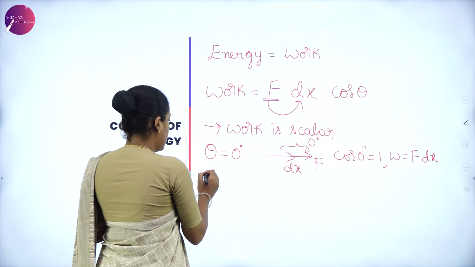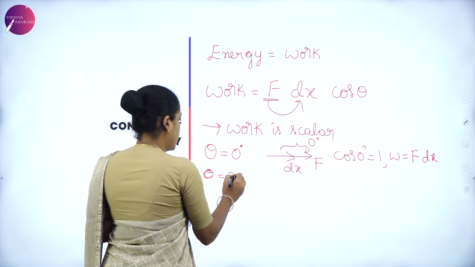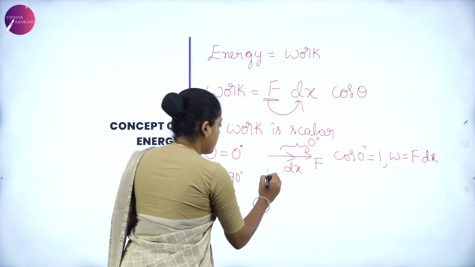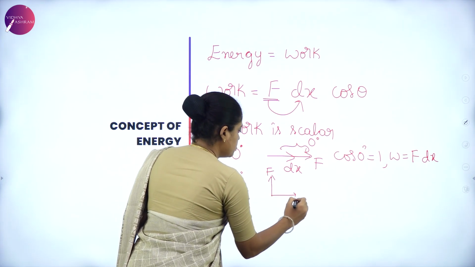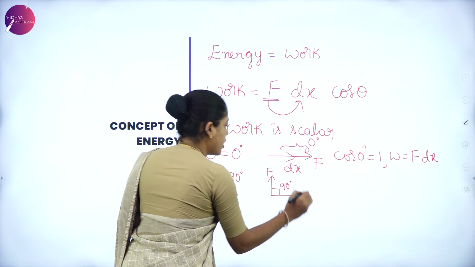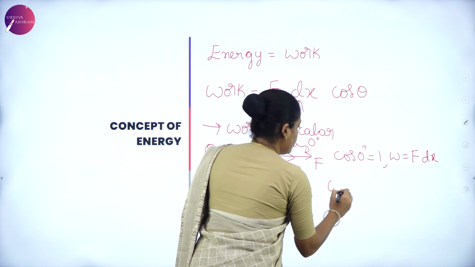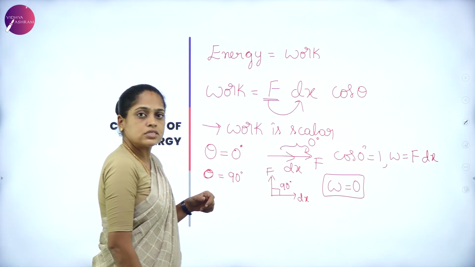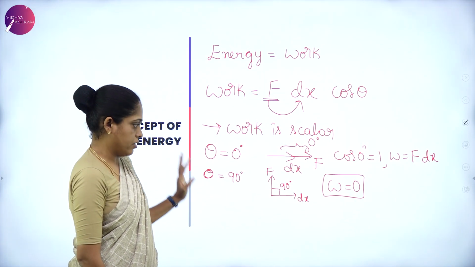If theta is equal to 90 degree, that is, if a force is applied and the displacement is at right angle to that applied force, then work is equal to 0. In this case, there is no work done.